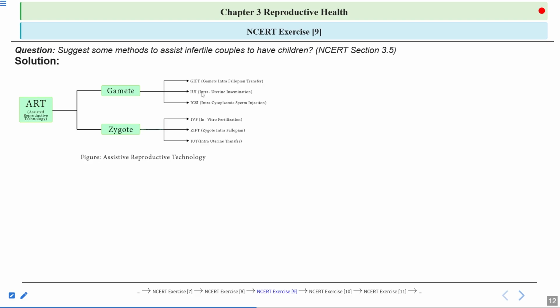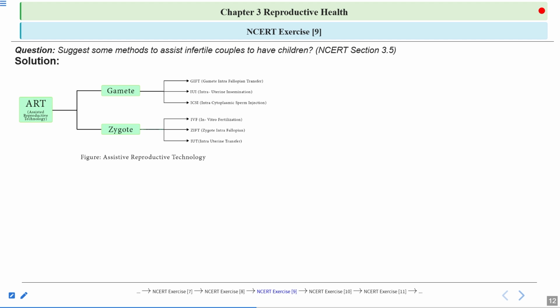So what is done here? Usually this is done when the males are not able to inseminate the females. So a question can come from here: when is artificial insemination done? When is GIFT done? Artificial insemination is also known as intrauterine insemination. Here the sperms or the semen are transferred into the vagina or into the uterus of the female. If they are transferred into the uterus, then it is known as intrauterine insemination.